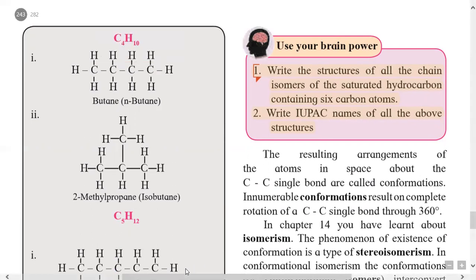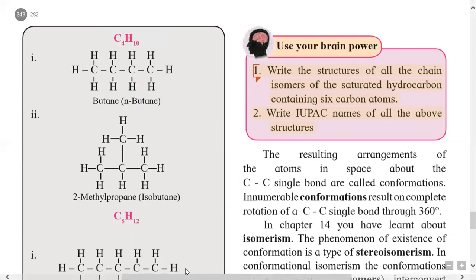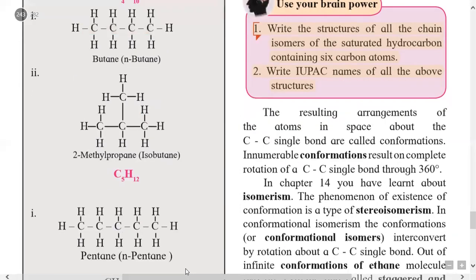Like this, it is a single-bonded, four-carbon alkane. Its name is butane, and all carbon atoms in this compound are in a straight chain, hence called normal, and therefore the prefix n is given, meaning normal. So n-butane means normal butane or straight chain butane.